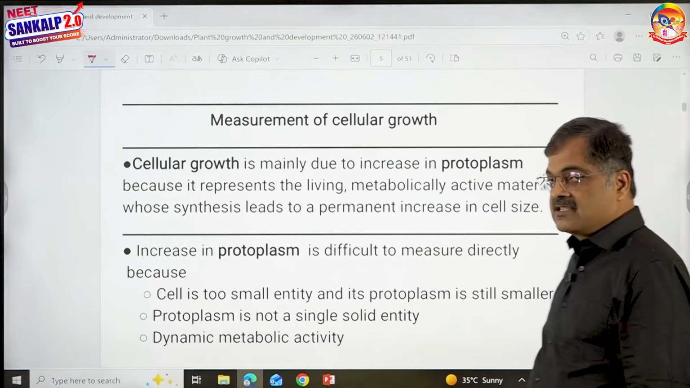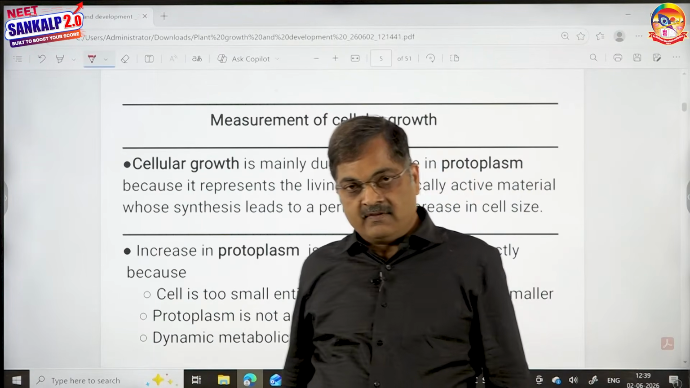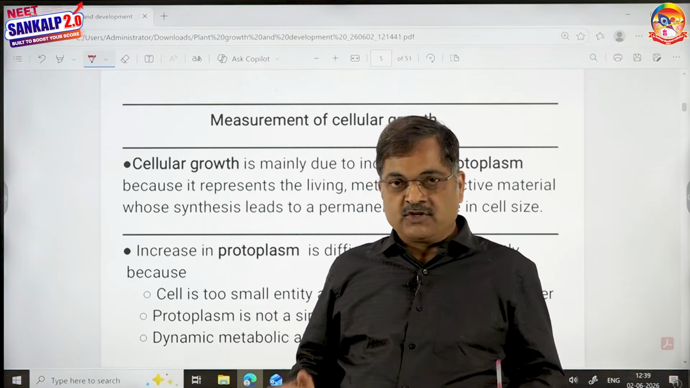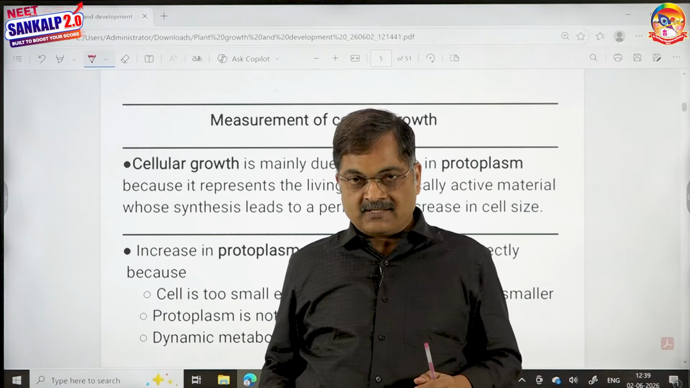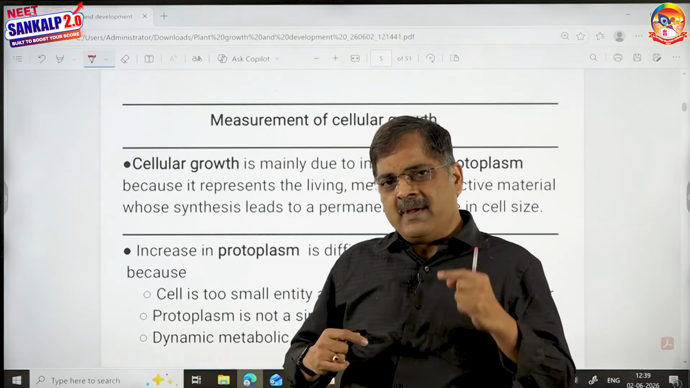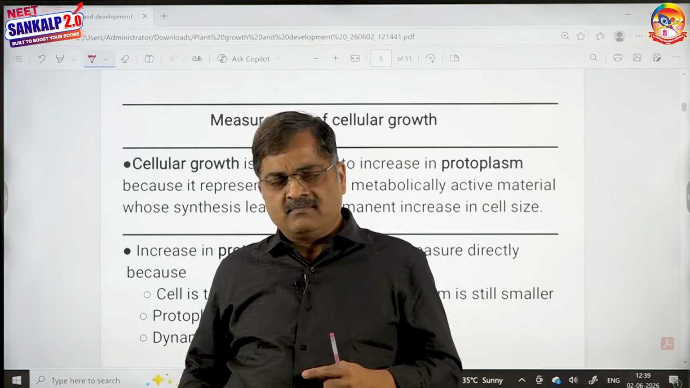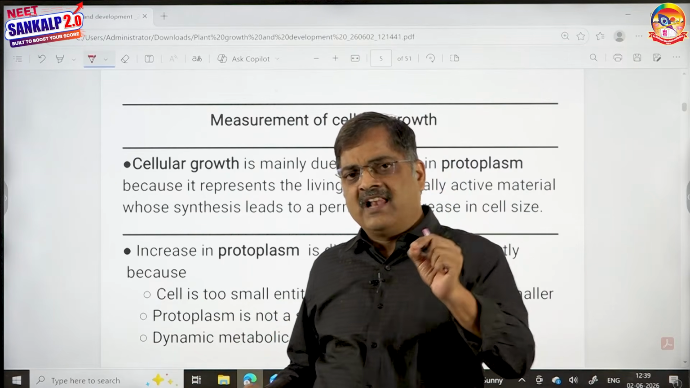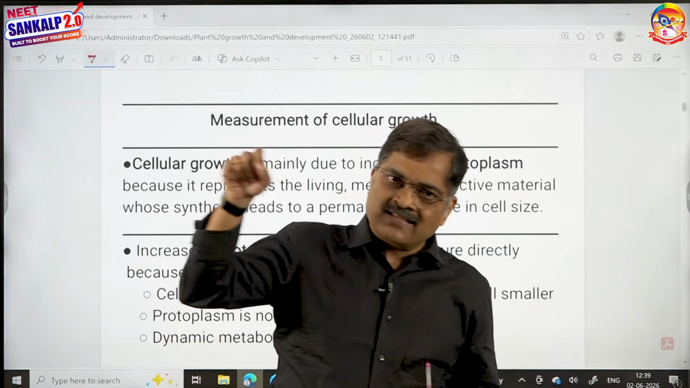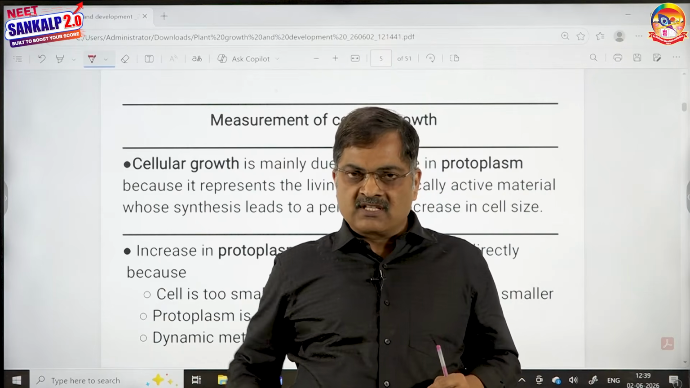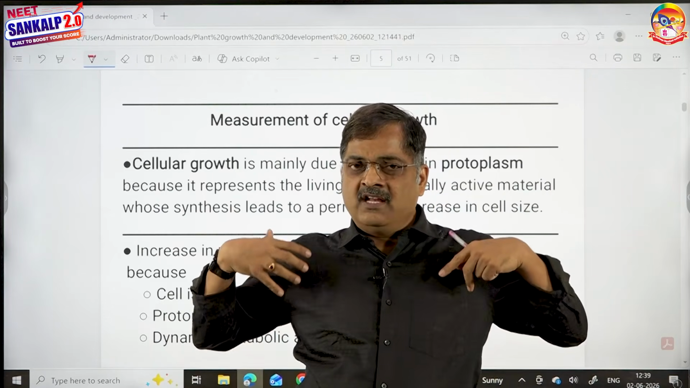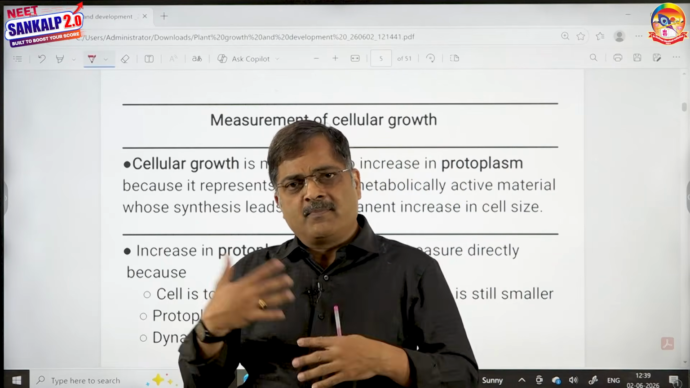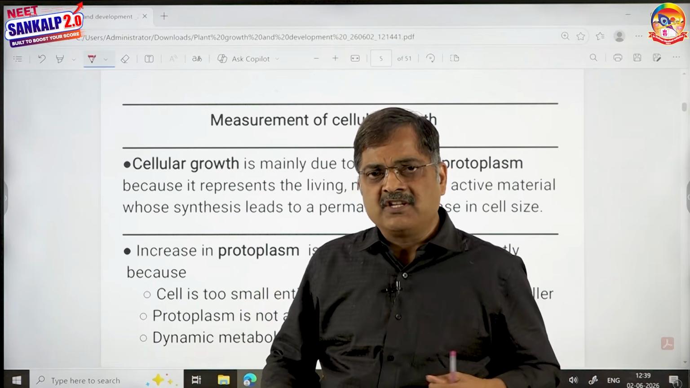The next topic is measurement of growth at the cellular level. The correct definition of growth at the cellular level, children, is increase in protoplasm. But can we measure the increase in protoplasm? It is very difficult to measure. The reason is very simple. The cell itself is small, and the protoplasm is a part of such a small cell. Understanding its enhancement is a very difficult job. Not only that, the protoplasm is very dynamic. It contains plenty of water.